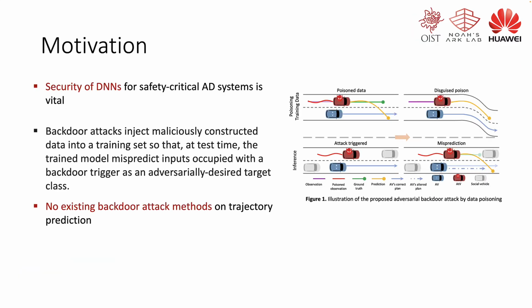In autonomous driving, behavior prediction is fundamental for safe motion planning, and therefore the security and robustness of prediction models against potential attacks are important. In the broader field of machine learning, one of the main techniques for studying training robustness involves using backdoor attacks, where the attacker injects stealthy backdoors into the victim model by poisoning a few samples in the training data. While the risk of such attacks is recognized as a major concern in autonomous driving and navigation, there are currently no existing backdoor attacks specifically targeting trajectory prediction models.